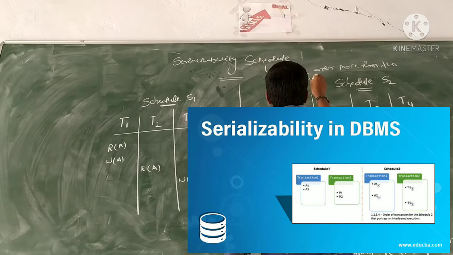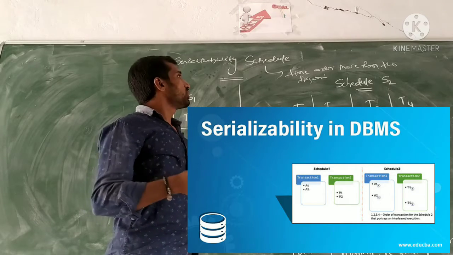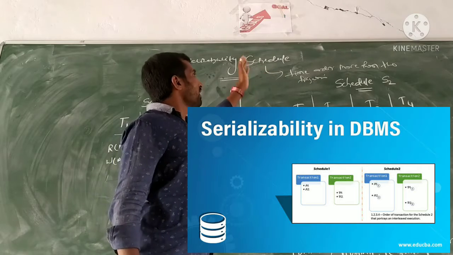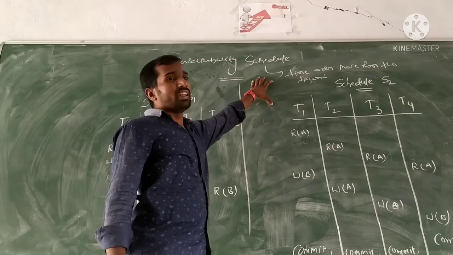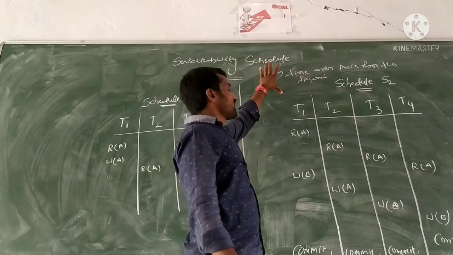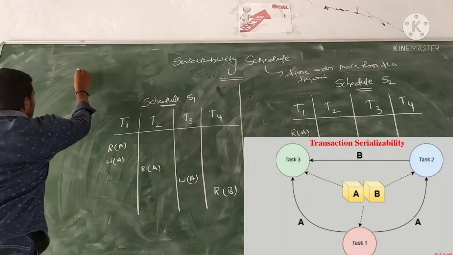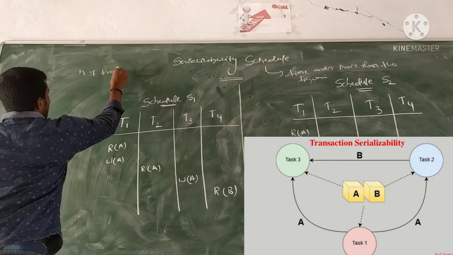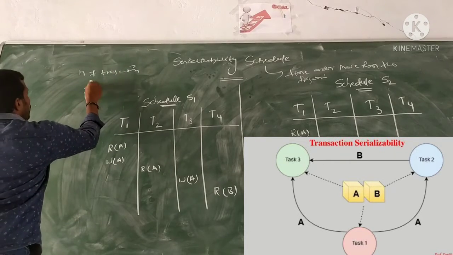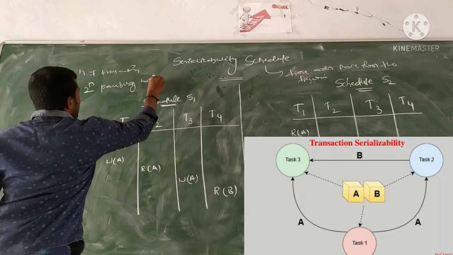In scheduling, every transaction has its own individual time slot. In its time slot, one transaction should be completed, and only after that should the next transaction start processing. If we have n transactions, there are 2 power n possible ways.